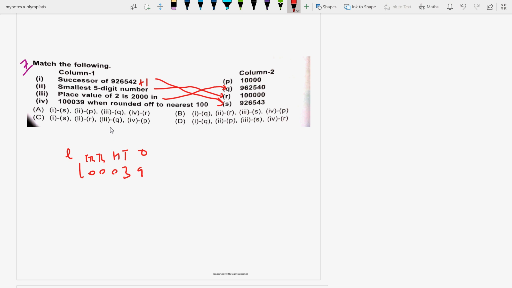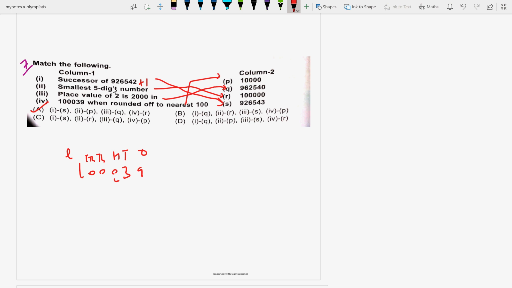Okay, so 1,39,000, that means when it is rounded off to the nearest 100, at the 100th position it is 0, so it will come out to be P. So the answer will be what? Answer will be A. First is S, yes. Second is P. Second, no, how did the second become A?